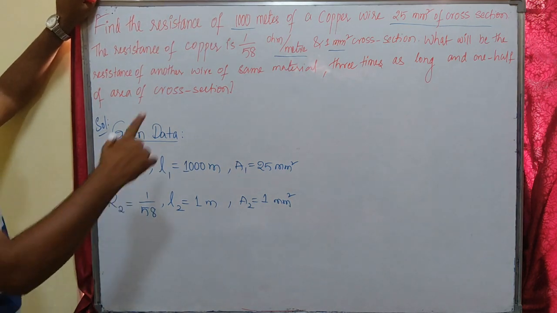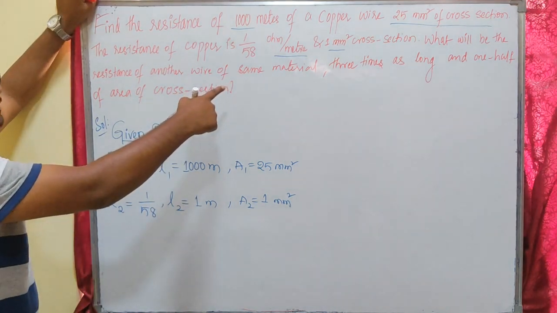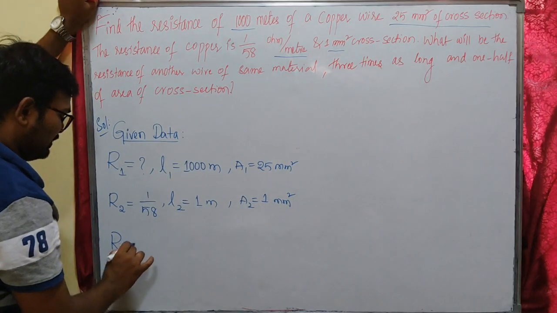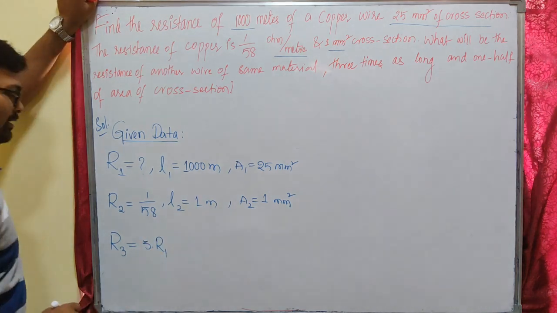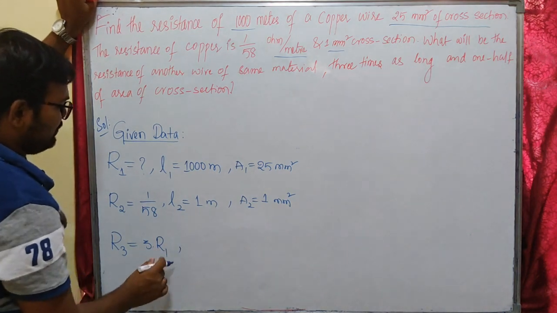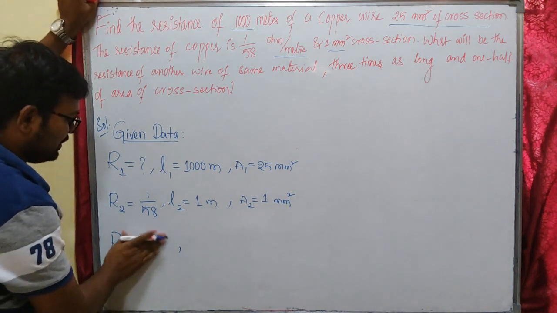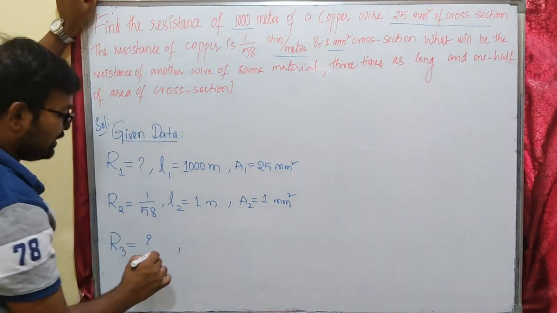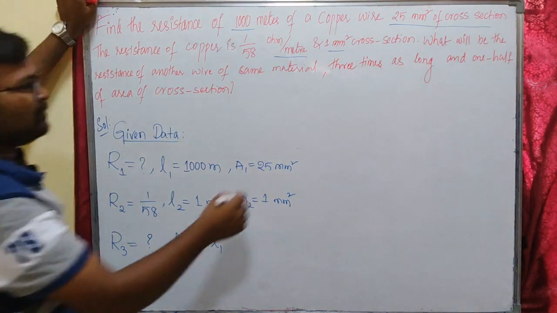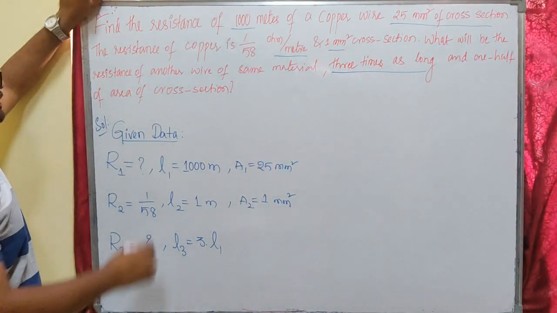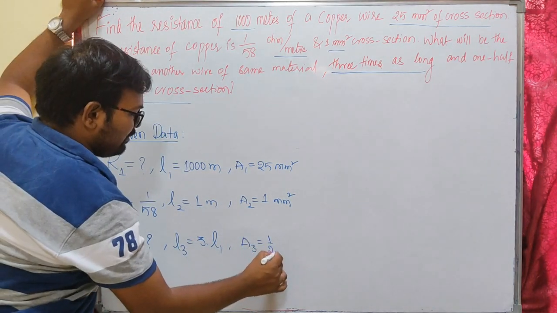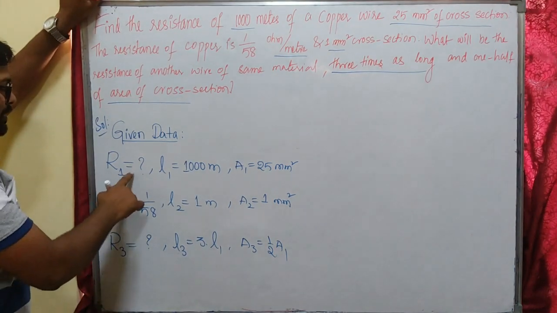Finally, what will be the resistance of another wire of the same material, that means the same copper material, 3 times as long? I have to find R3, with length L3 equal to 3 times L1, and the area of cross section, mentioned as 1/2, means A3 is half of A1. So these two are related to one copper material.